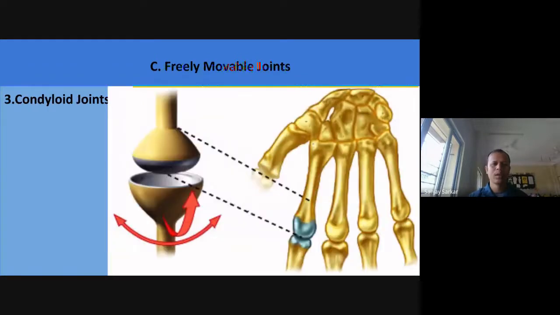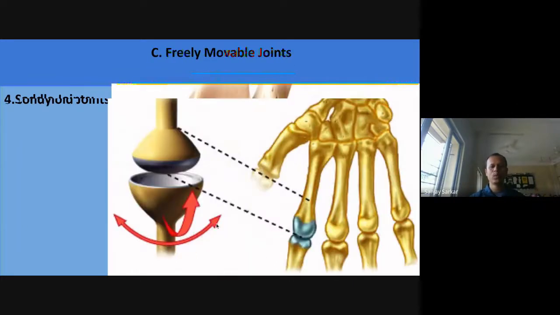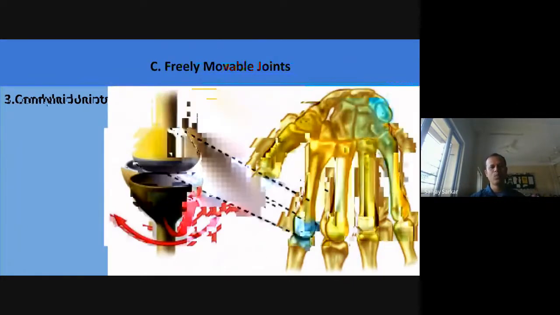Okay, and third is the condyloid joint. The condyloid joint we can find in the finger joint. This kind of joint is called the condyloid joint. Means in any direction we can move our finger like this, some backward, some forward, a little bit sideward. So this kind of joint is called the condyloid joint.